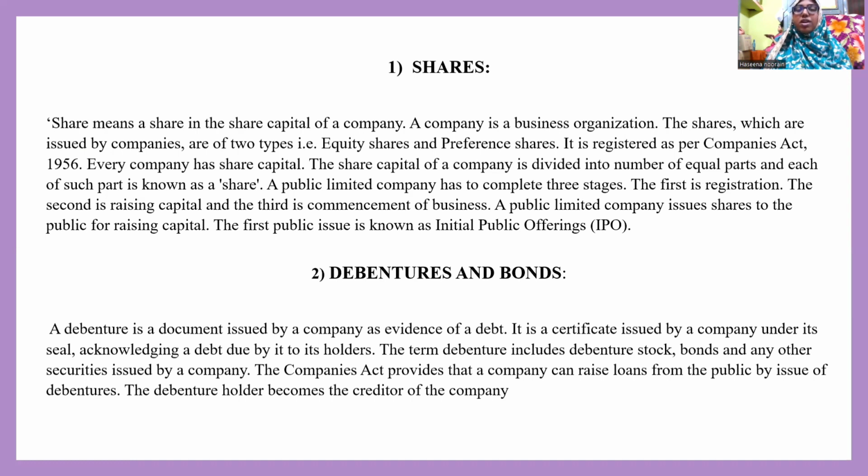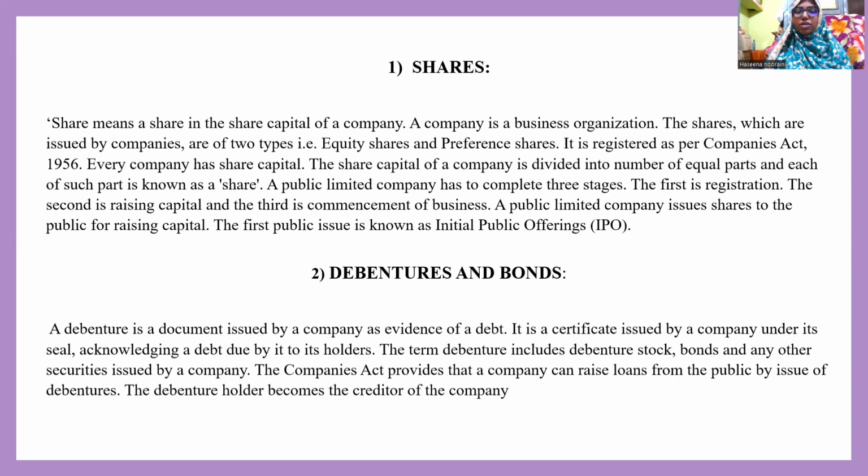The next one is debentures and bonds. A debenture is generally a document issued by a company as evidence of debt. That means it is not an investment, it is a debt which the company will repay in future, but until that time the company will have to pay a certain percentage of interest every year to the debenture holders.